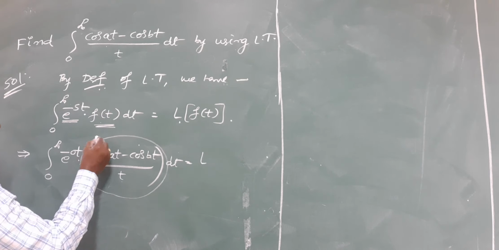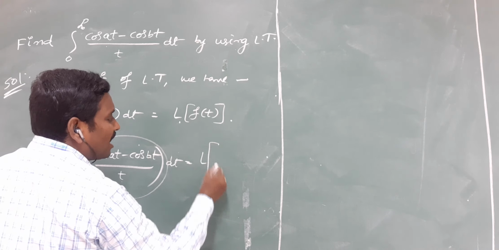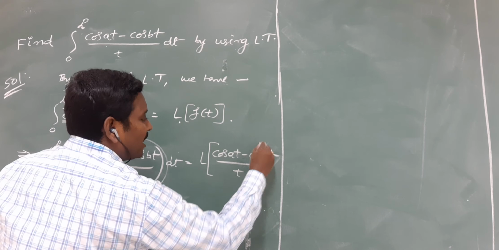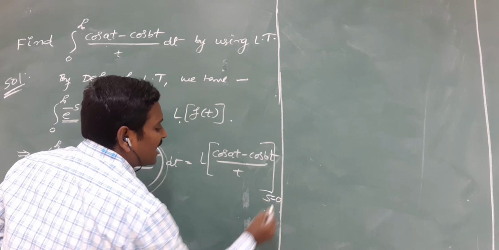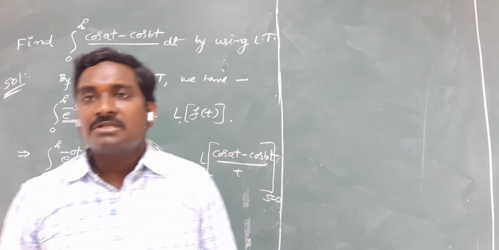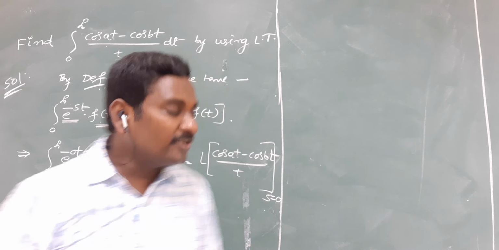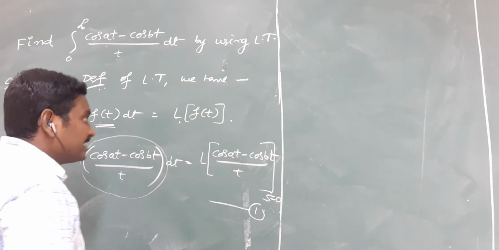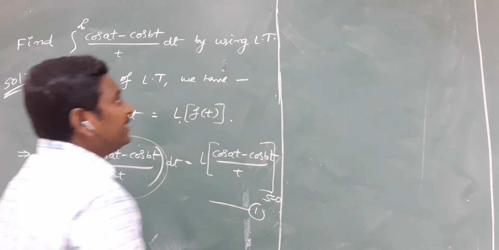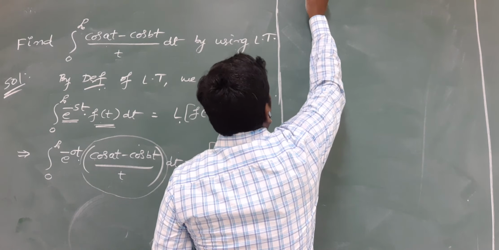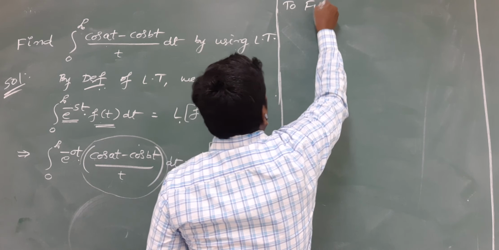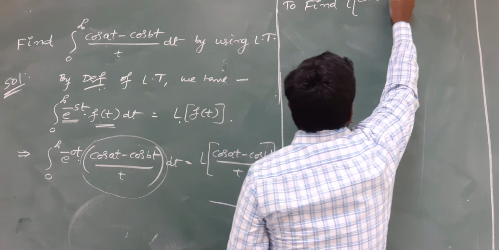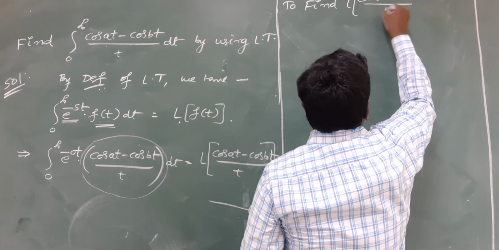That's why the result is L of cos at minus cos bt whole by t, and in this Laplace transform, finally we should replace s is equal to 0. Now it is enough to calculate the value of this Laplace transform of this function. Next heading: to find L of cos at minus cos bt whole by t.